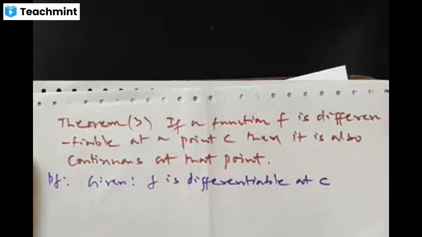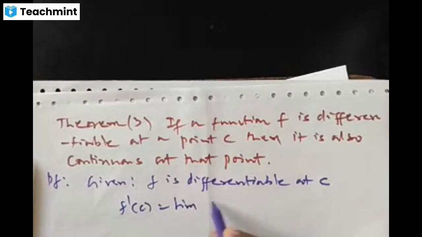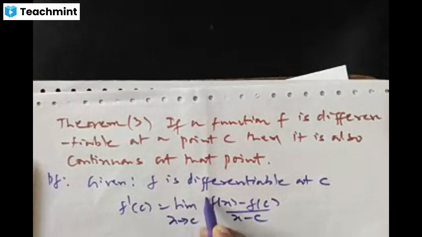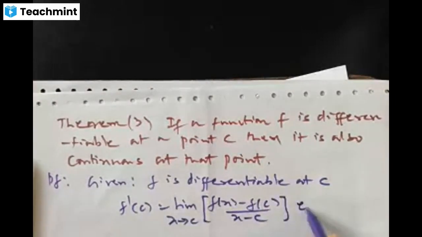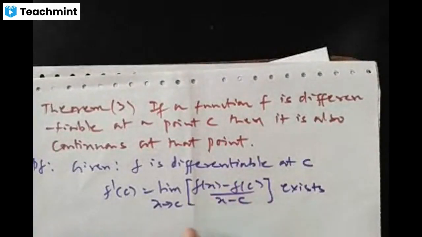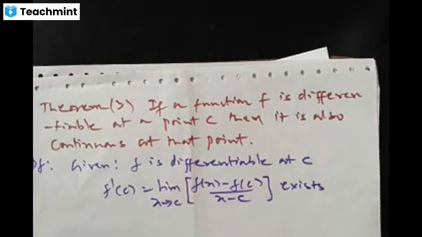So by definition of differentiability, f dash of c is the limit of f of x minus f of c by x minus c as x tends to c. This limit exists, since f is differentiable at x is c, and we denote it by f dash of c.